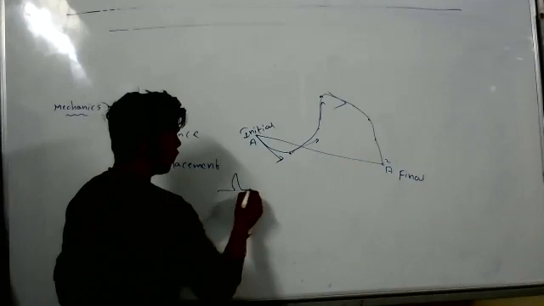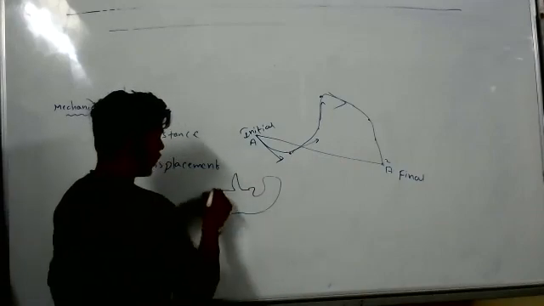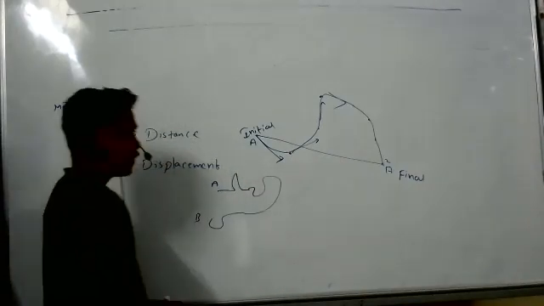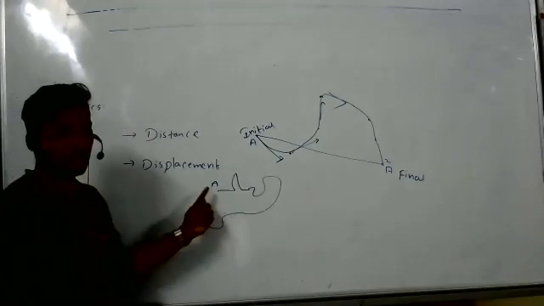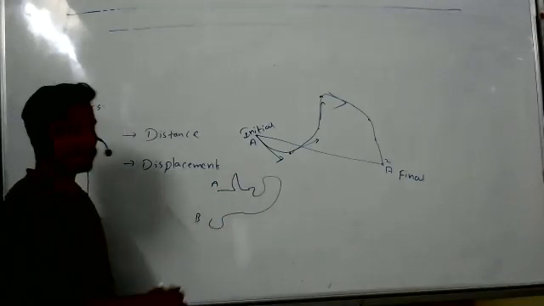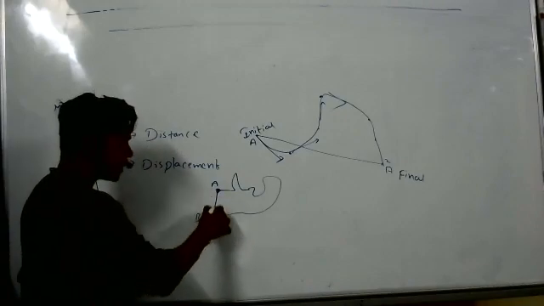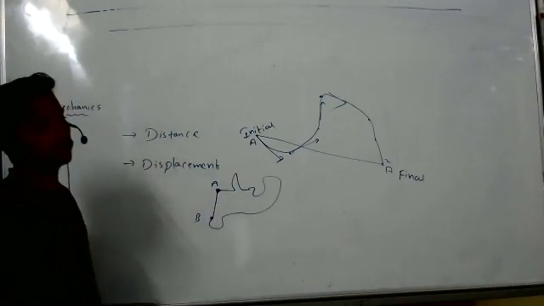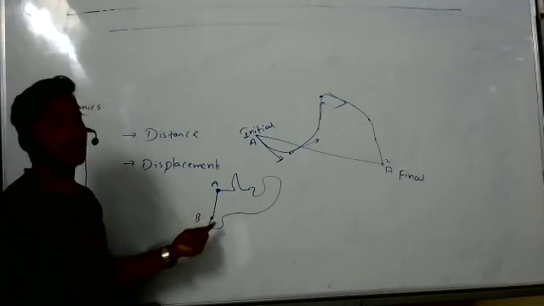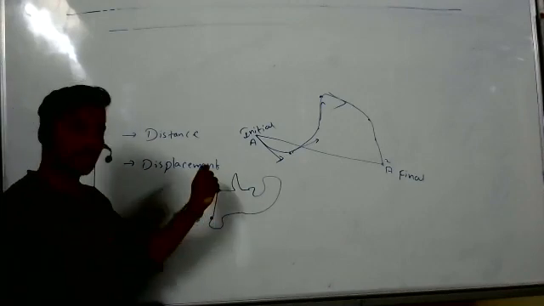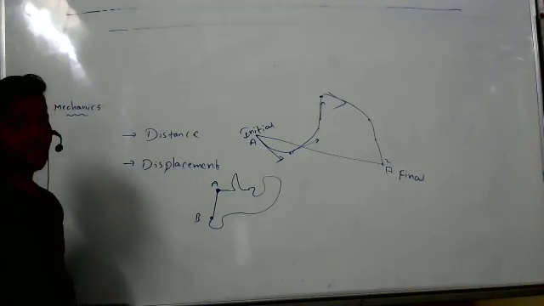Now see, if I write A and B, then the total path when you go along this curve is nothing but distance. But if you come from here, the initial point, to here, the final point, it is only the shortest path. This shortest path is called displacement. The remaining part is nothing but distance. Is it clear?